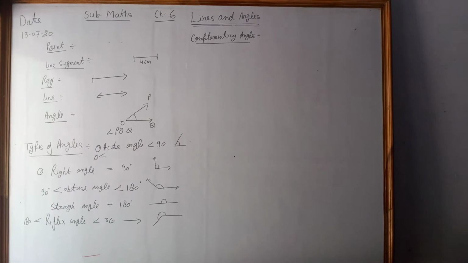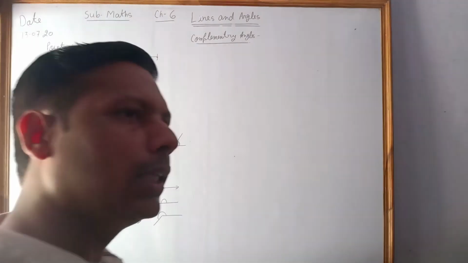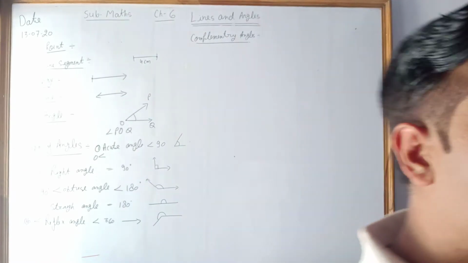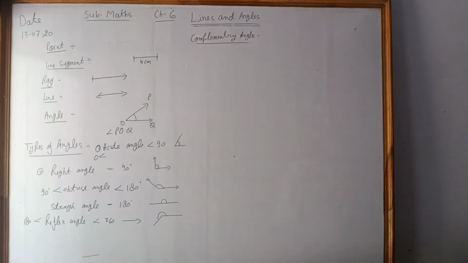Such two angles whose sum is 90 degrees, or such two angles together make 90 degrees, are called complementary angles, and each part is called the complement of the other part, right?